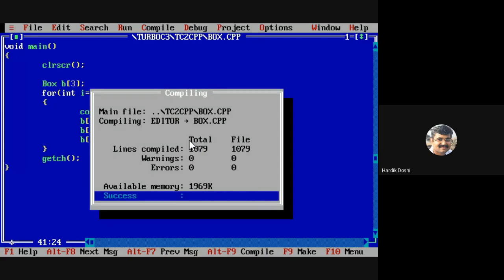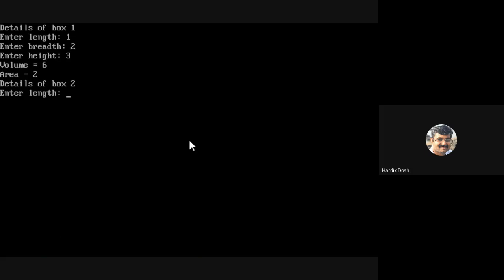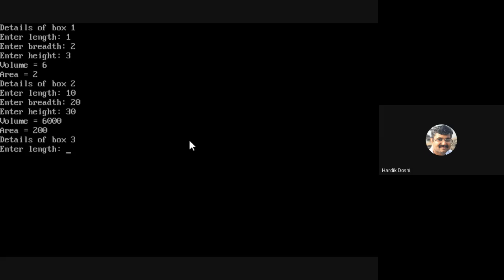Everything is similar to previous arrays. Detail of box 1: 1, 2, 3. Detail of box 2: 10, 20, 30. Is it fine? Detail of box 3: 100, 200, 300. Simple.